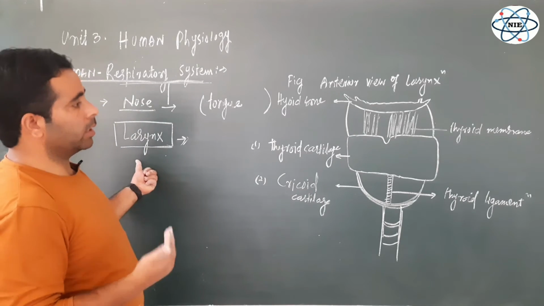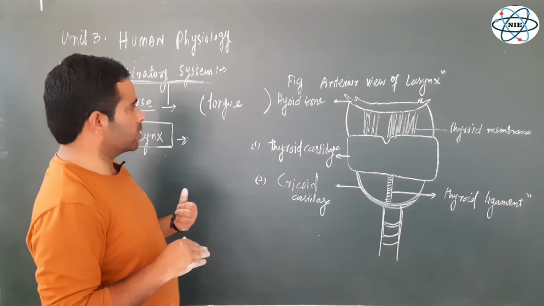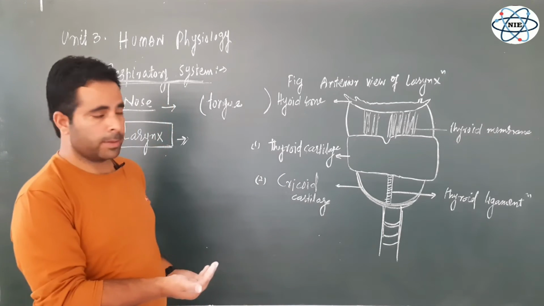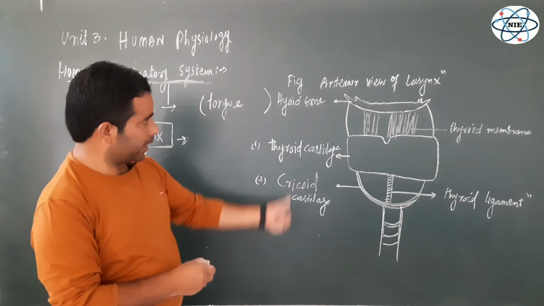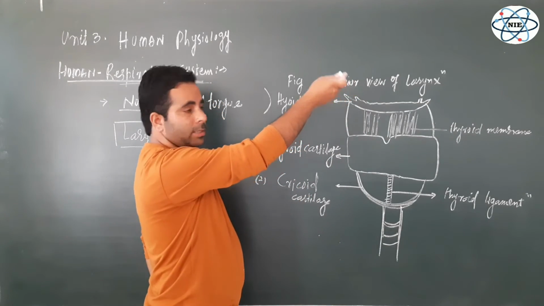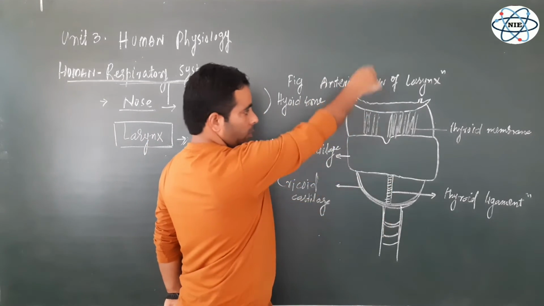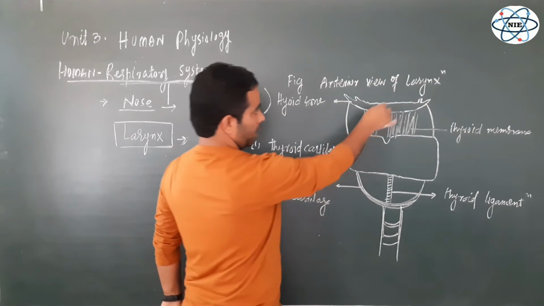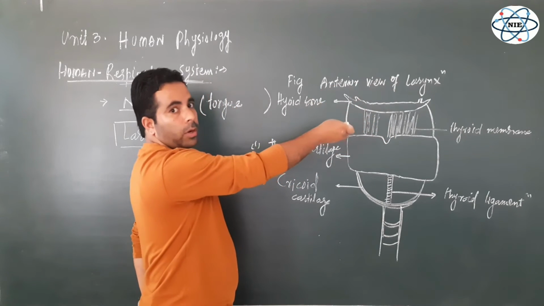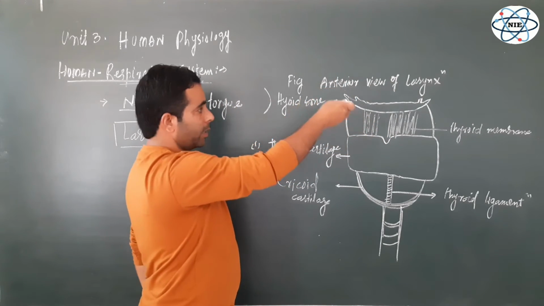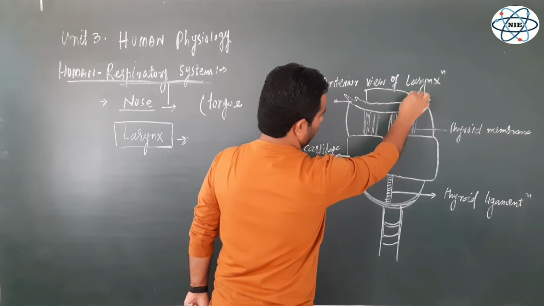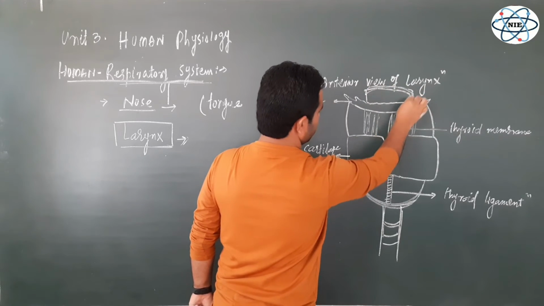Now in order to see the other cartilages and other structures of this larynx, we have to see the posterior view of this larynx. And let me tell you, in the anterior view of the larynx, we can also show the uppermost cartilage that is acting as a flap for the entry of this larynx, right? The opening of this larynx is known as the glottis, which is also the entry point for the trachea, and over that glottis there is a flap, a cover that's known as the epiglottis. You can show here the part of the epiglottis.